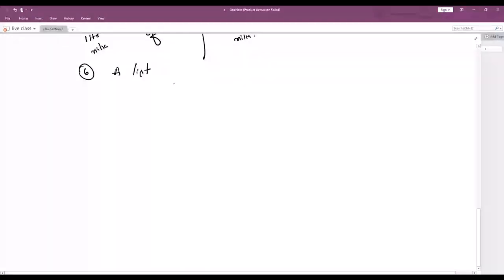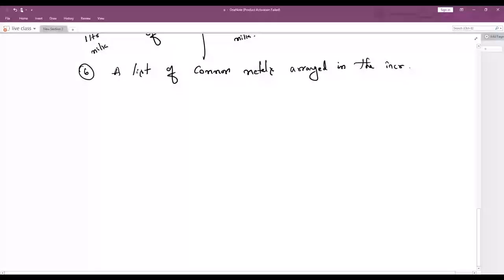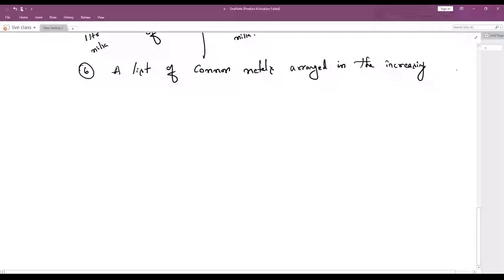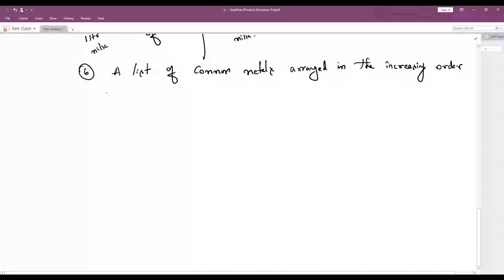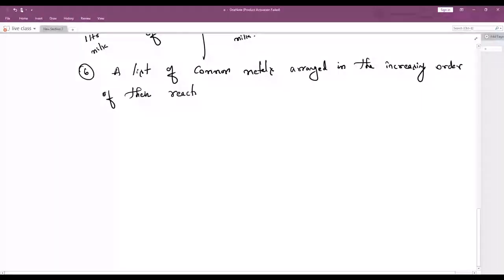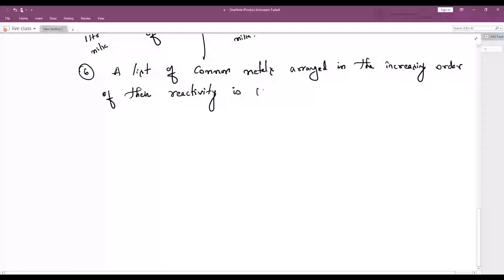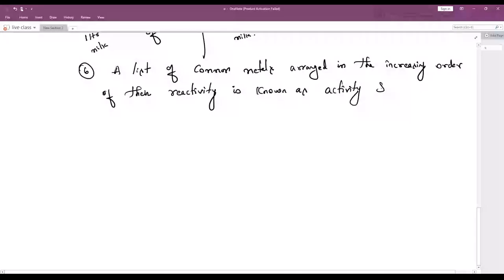A list of common metals arranged in the increasing order of their reactivity. It is known as the activity series.